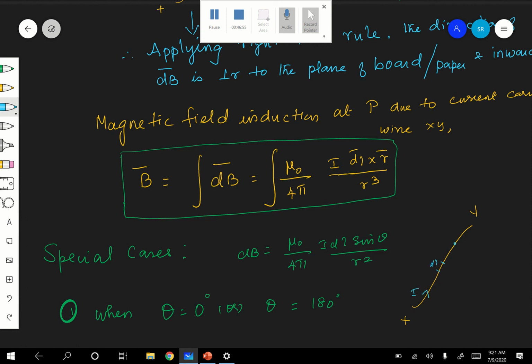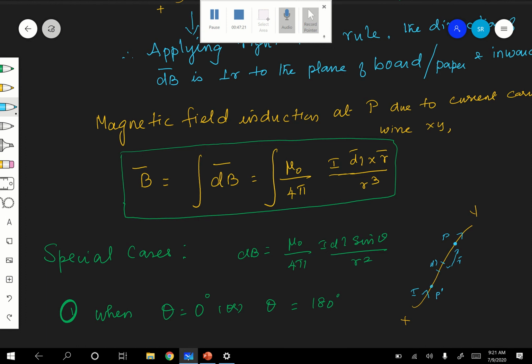Now, this is the point P. For this point, dl cross r is in the direction of current, so theta is equal to 0. And if this is P, let the other point be P dash. If I take the other point P dash, here dl cross r is in the opposite direction. Are you following? This is r vector.